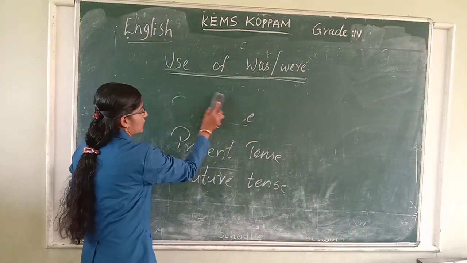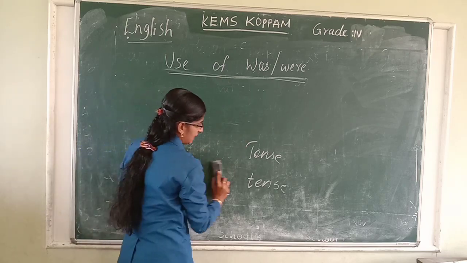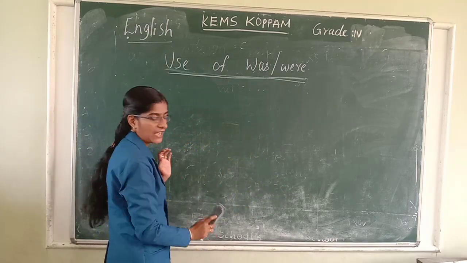So, when to use was and were in a sentence? I will tell you.